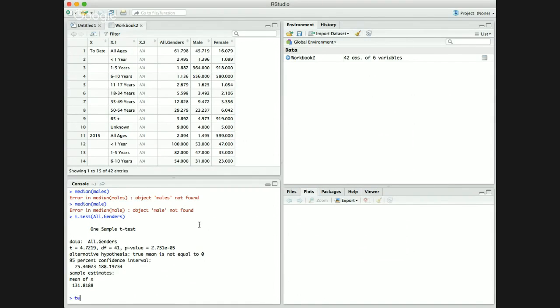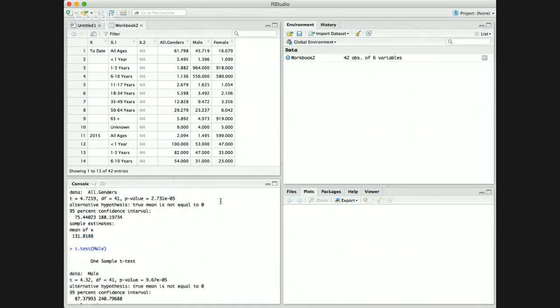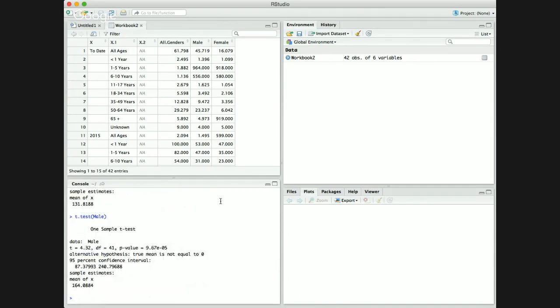I would do the same for male individually, and it gives me 4.32 and a p-value of 9.67.